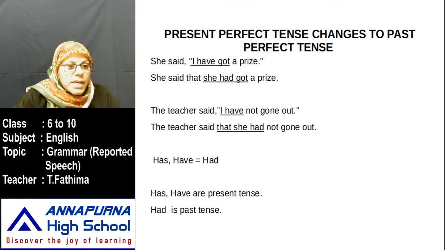Okay, now see here. She said, I have got a prize. Now, she said that, she means she had. Have will change to had, present will change to past. Okay, she had got a prize. I told you has, have are present tense, had is past tense. So whenever you have has and have in the direct speech, you have to change them in indirect speech to had.